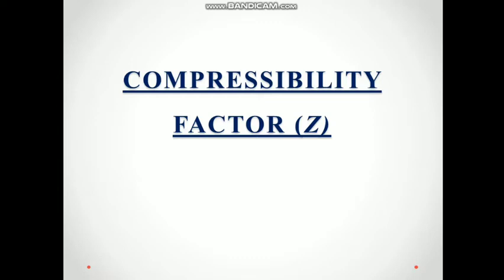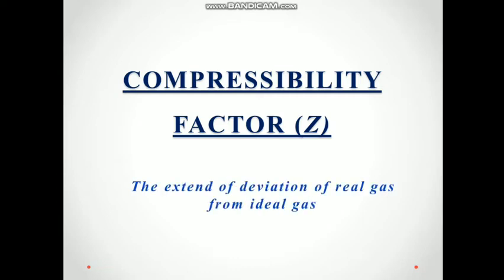We told that real gases behave differently from ideal gases. So compressibility factor is the extent of deviation of real gases from ideal gas. That's it. How much this real gas is deviating from ideal gas is being measured by the compressibility factor. That's what we are going to speak about.